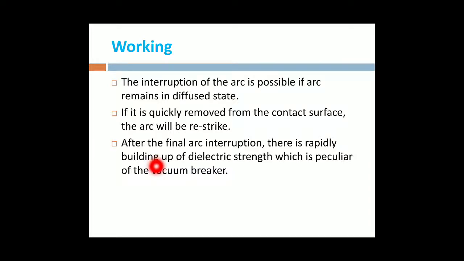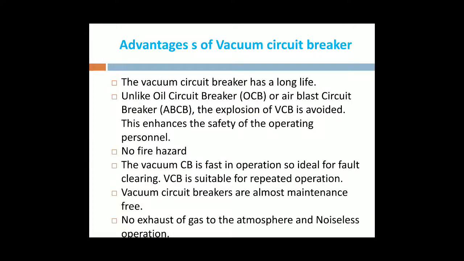After the final arc interruption, there is a rapid build up of dielectric strength, which is a peculiarity of vacuum circuit breakers. There is a rapid building of the dielectric strength after the final arc extinction. This is the overall working of a vacuum circuit breaker, which is somewhat different from oil and air blast circuit breakers.